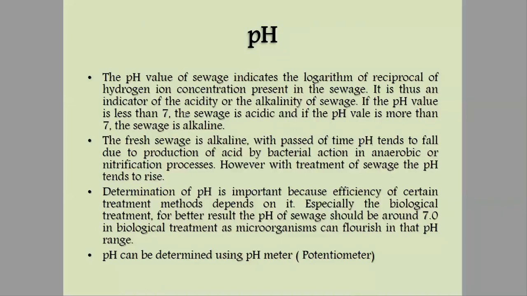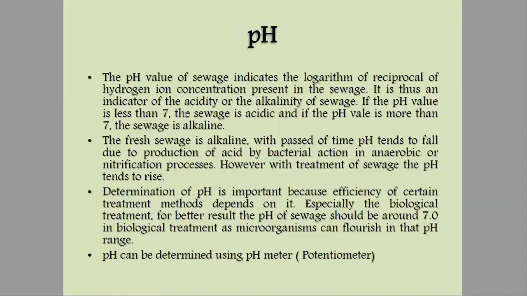From that course we know that pH is basically measured by the concentration of hydrogen ion taken as log, with log base 10.